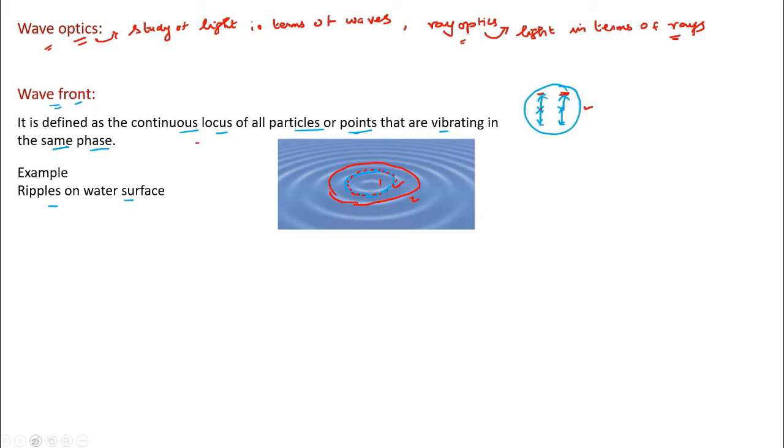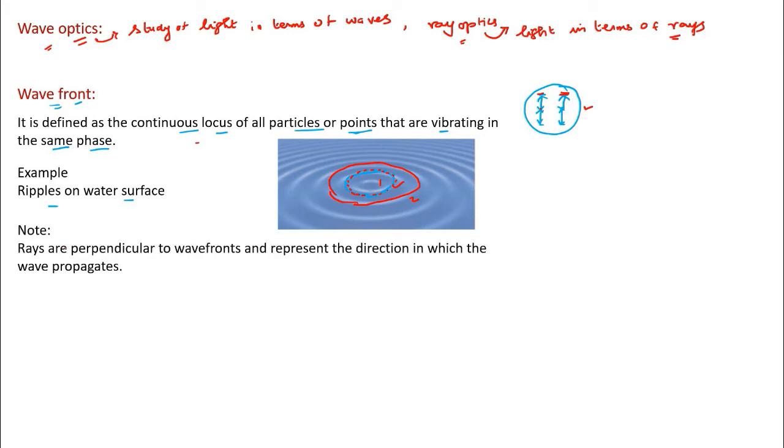The next one we are going to consider here: rays are perpendicular to wavefronts, because we already studied ray optics. Now we are going to study wave optics. So there should be a link between these two. That is, rays are perpendicular to wavefronts. If you know how to draw a ray diagram, easily you can draw a wavefront diagram. For this, what is the clue? The clue or the guideline is rays are perpendicular to wavefronts.